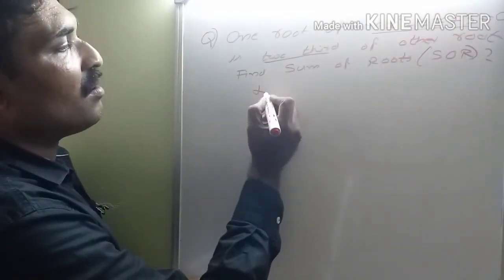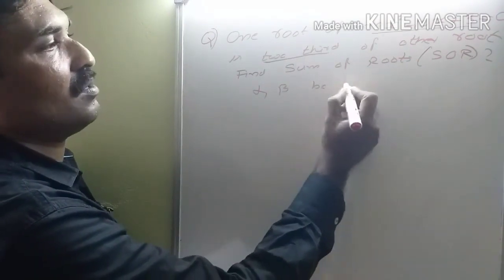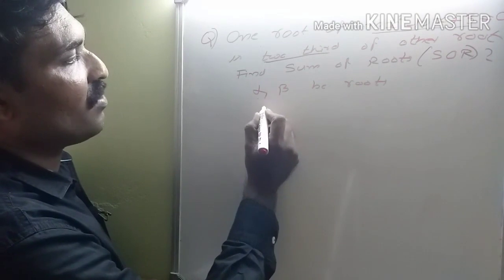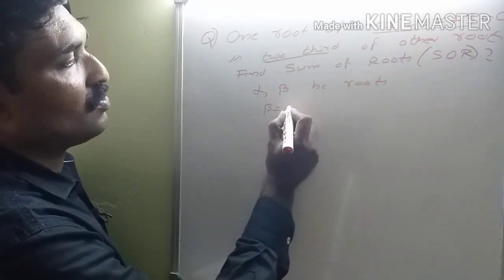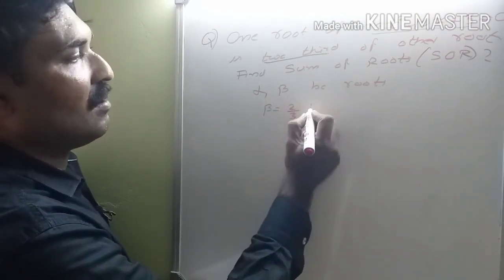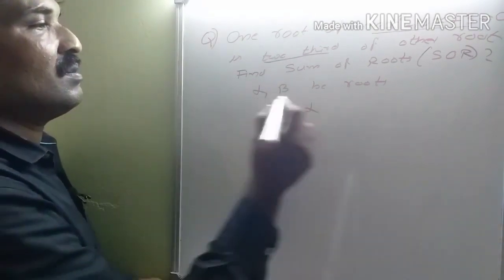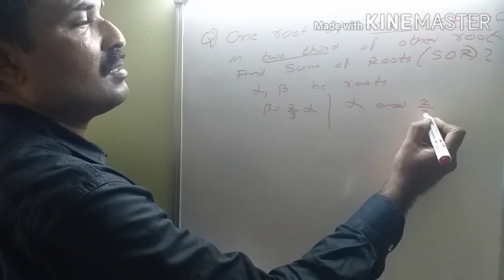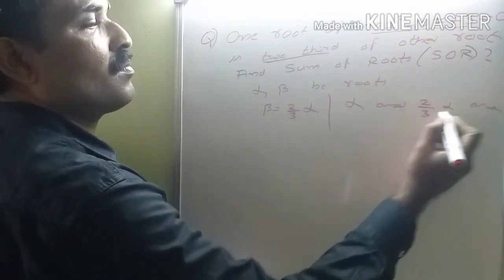Let alpha and beta be the roots. Then if one root is alpha, then beta is equal to 2/3 alpha. So the roots are alpha and 2/3 alpha.